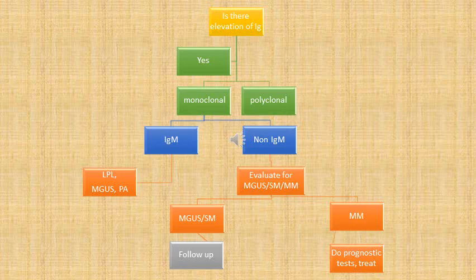and primary amyloidosis. But if it is of non-IgM type, for example, there is elevation of IgA or IgG or rarely IgD, then we evaluate for MGUS, smoldering myeloma and multiple myeloma. So criteria for these are well defined by WHO. If the patient falls in the criteria of MGUS or smoldering myeloma, then we do nothing further. We just follow up the patient. Whereas if the patient has multiple myeloma, then we start the treatment and also do prognostic tests. So this is the general scheme of evaluation of a patient with suspected multiple myeloma.